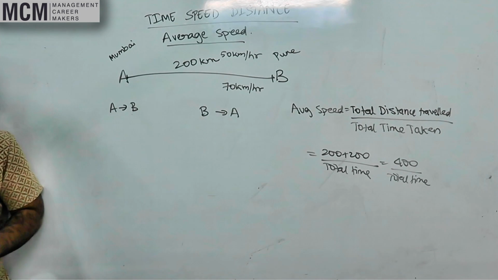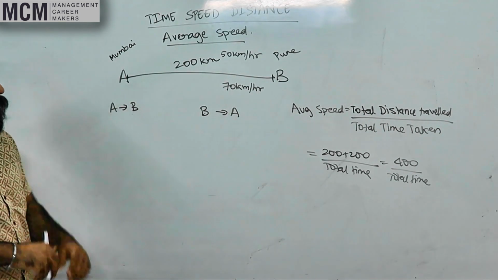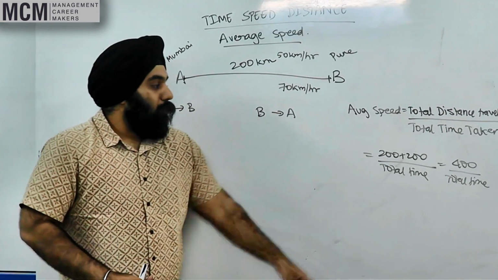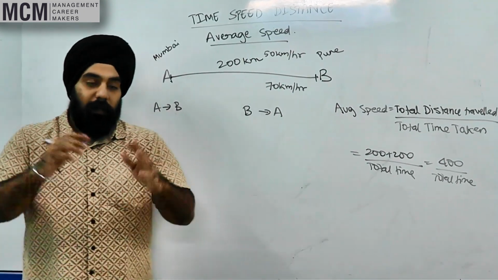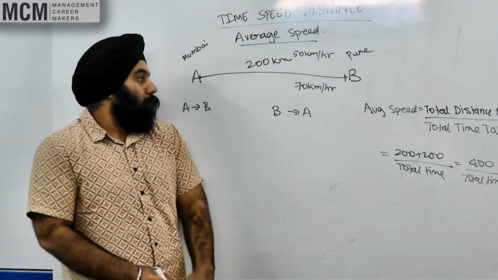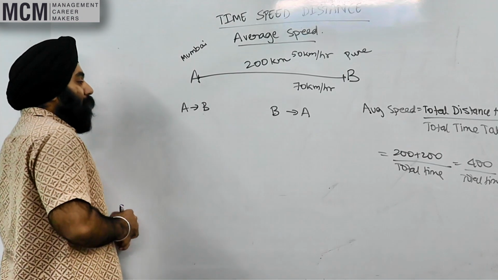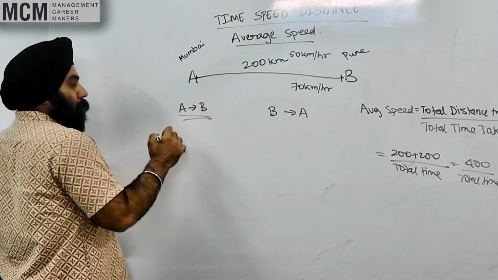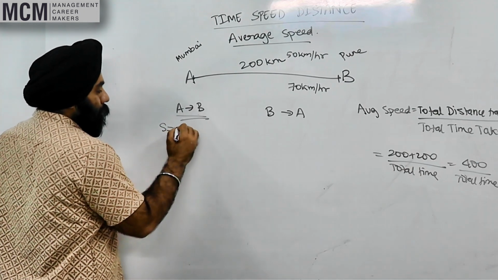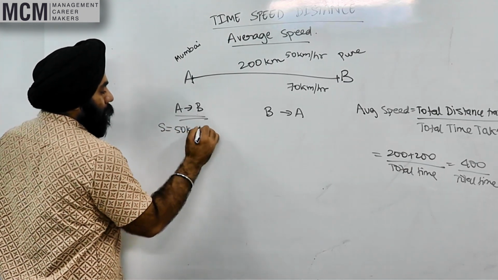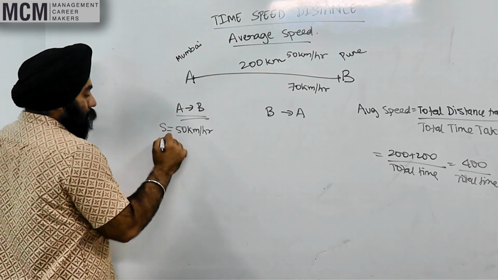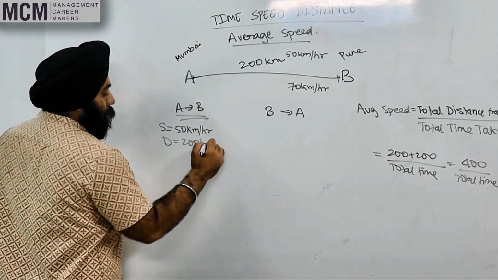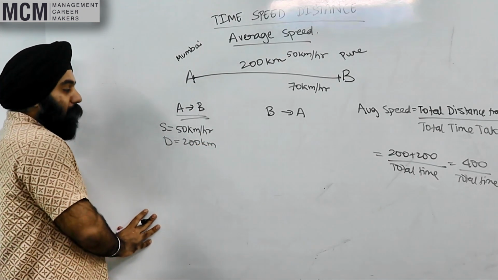Agreed? Right? Now, I need to find out what is the total time taken for the entire journey. So, can I find out the time taken to go from A to B? Right? I have the speed, which is 50 kilometers per hour. Distance how much? 200 kilometers. Can I find the time?